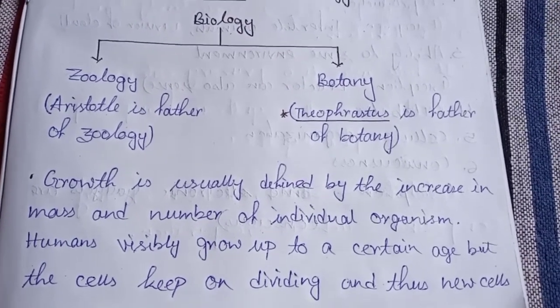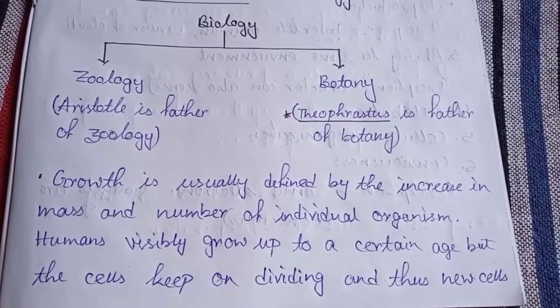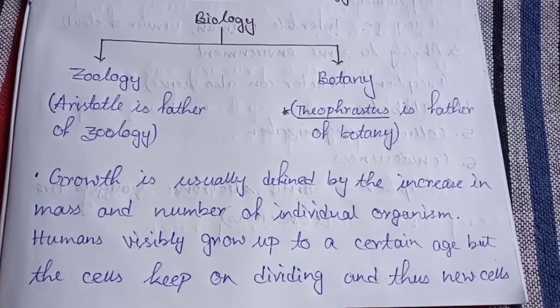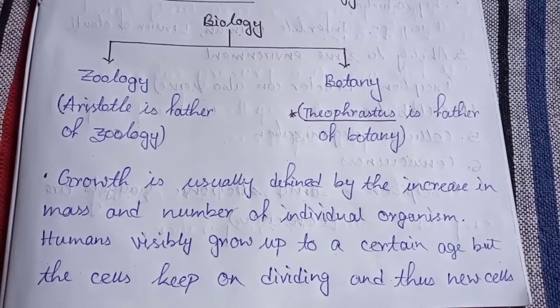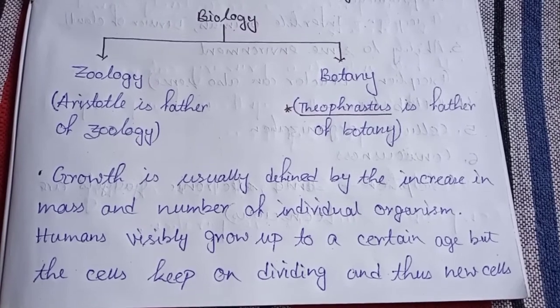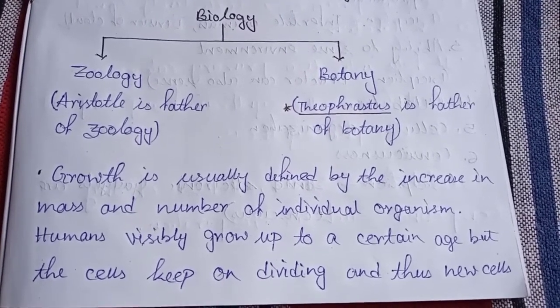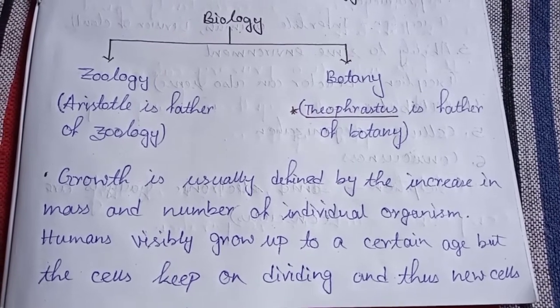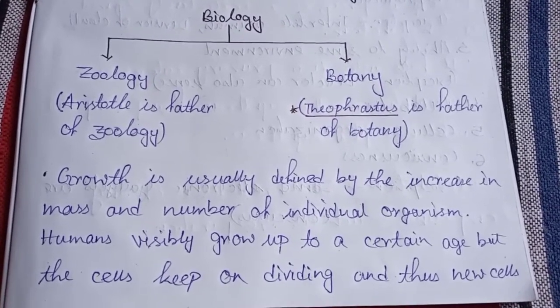Now, what is zoology? As we know, biology is the study of living organism. So, zoology is also the study of living organism, but particularly about the animals. If we split the word zoology, then we get zoo and logy, means the study of animals.